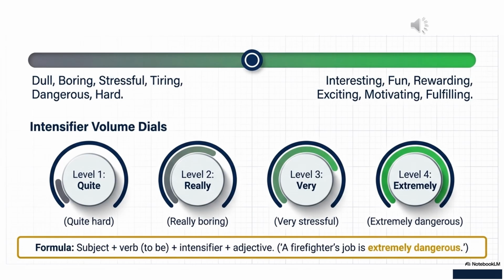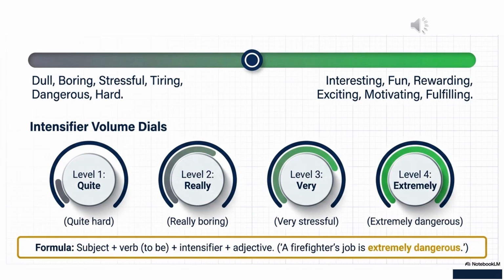On this slide, we see some negative adjectives, such as dull, boring, stressful, tiring, dangerous, hard. These words describe jobs in a negative way. We also see positive adjectives, such as interesting, fun, rewarding, exciting, motivating, fulfilling. These words describe jobs in a positive way, but sometimes we want to make the adjective stronger. For that, we use intensifiers such as quite, really, very, extremely. The structure is subject plus verb to be plus intensifier plus adjective.